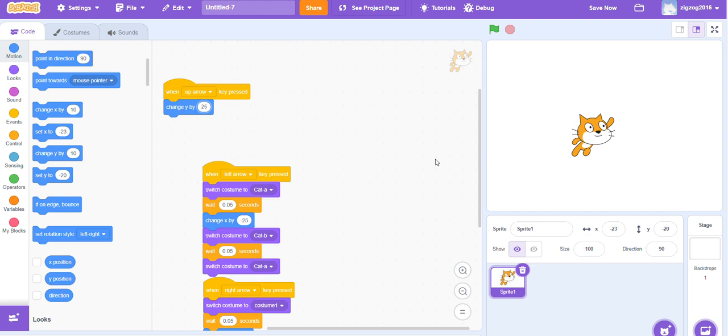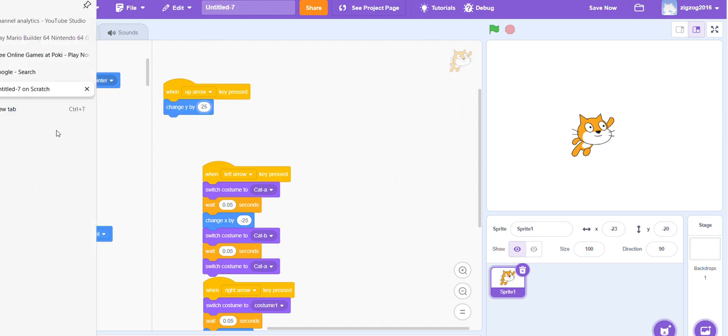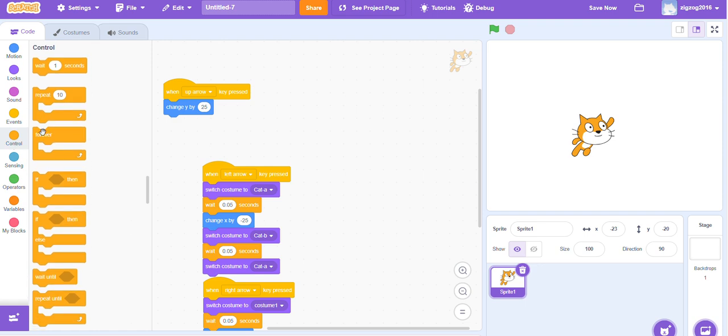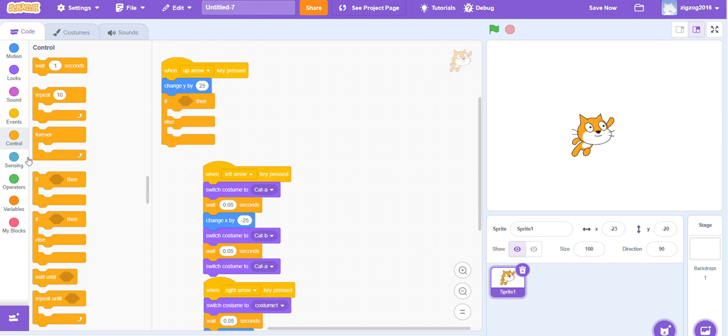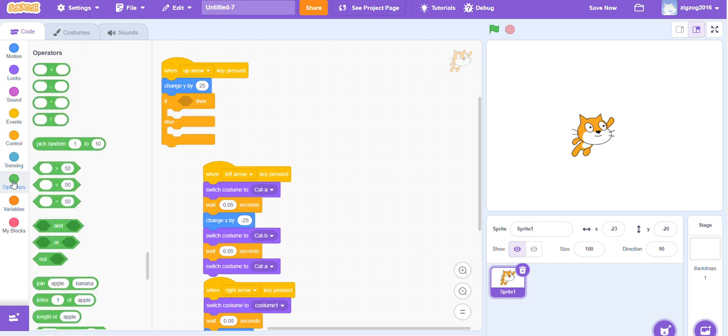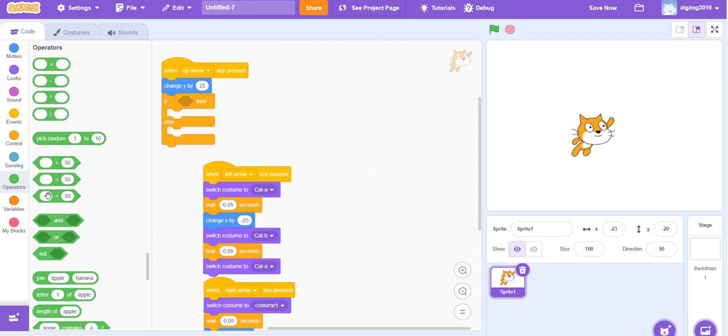Now we'll need to use a little trick to decide which way the cat is facing when he's jumping. From the control category, get an if then else block and drag it into the when up arrow key pressed block. From operators, get a nothing equals 50 block and drag it to replace the empty gap.